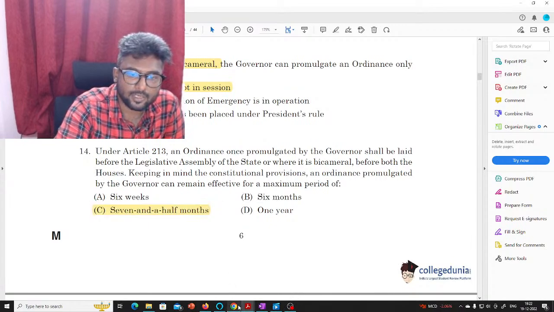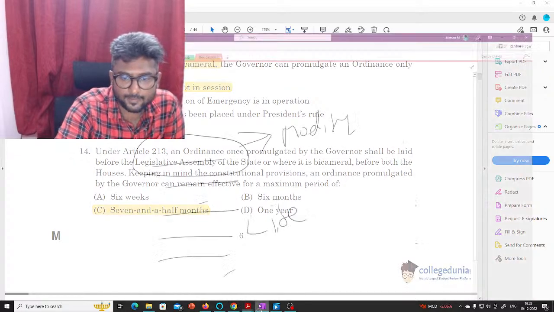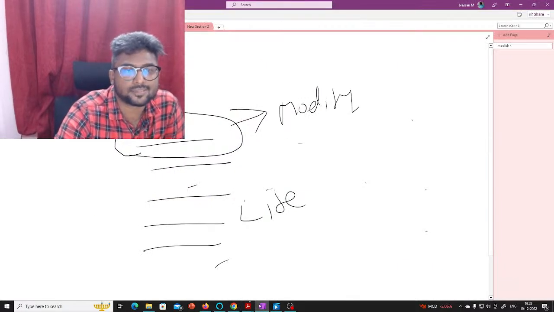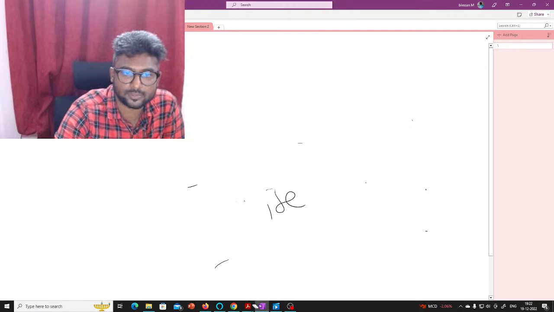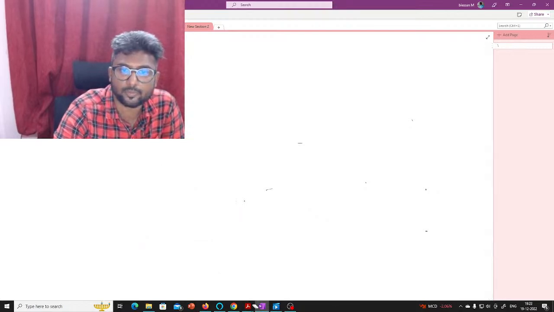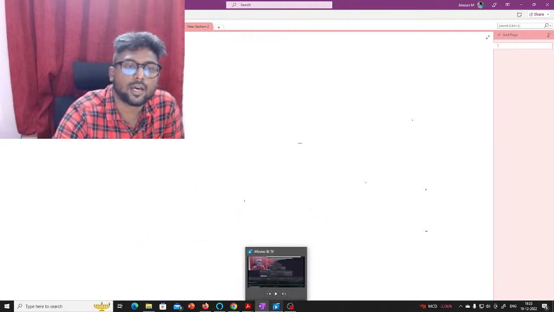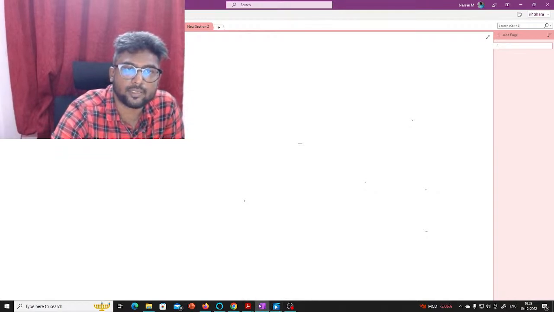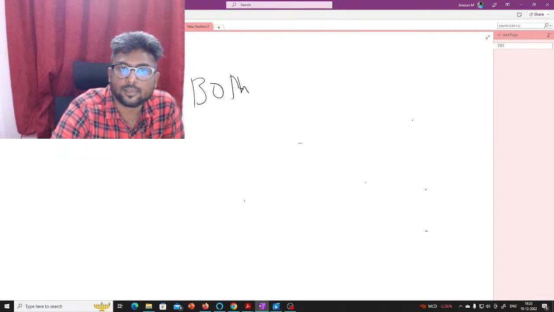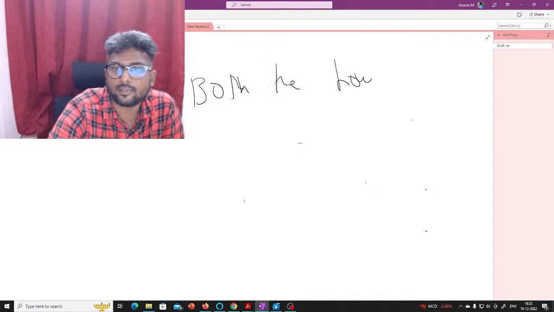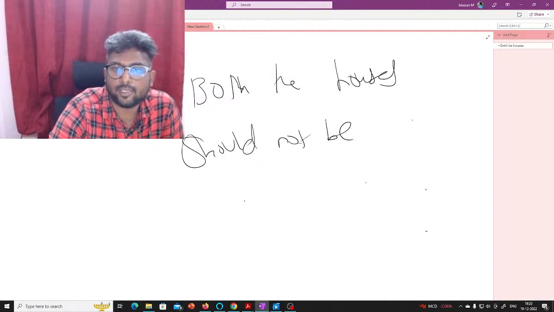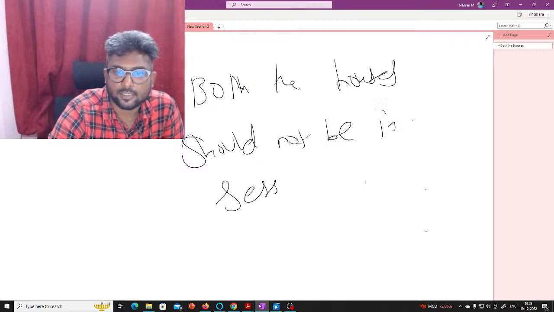So here it is clearly given that once the house reassembles, one of the conditions for making an ordinance is that both the houses should not be in session. So this period would be 6 months.